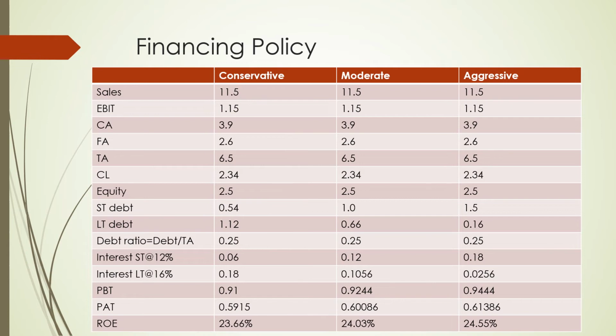Because suppose you have created fixed asset out of your short term debt. Short term debt means there is going to be quick repayments. So what if your sales are not good? That means you will not be able to make the quick repayments. Though you are able to lower your interest payments, the risk will be, again, don't forget the effect of the leverage which we have done in the capital structure.